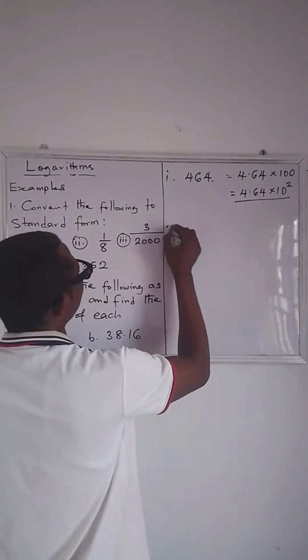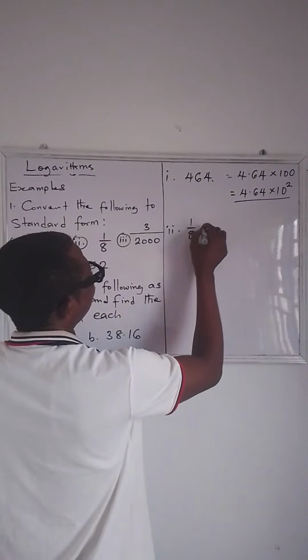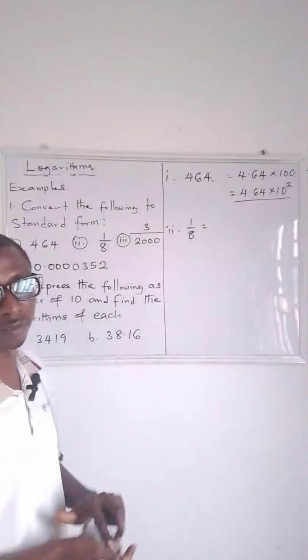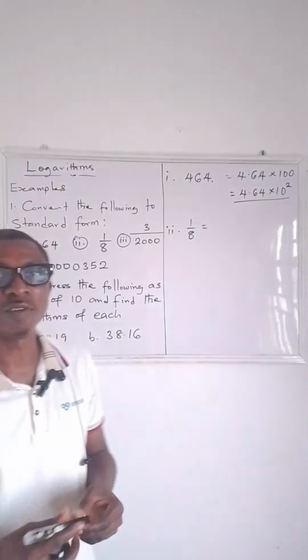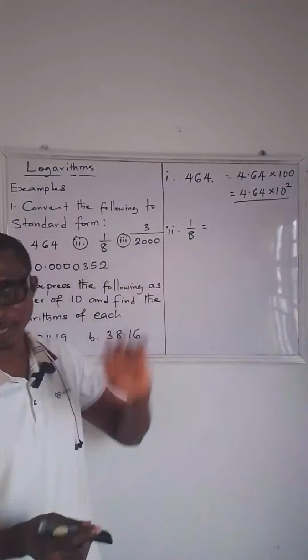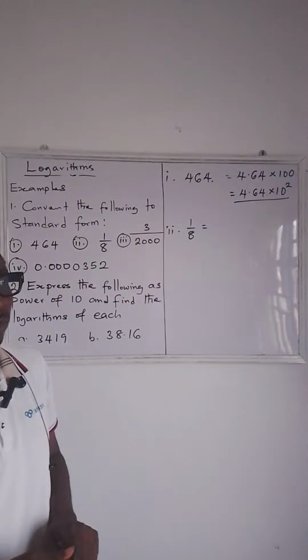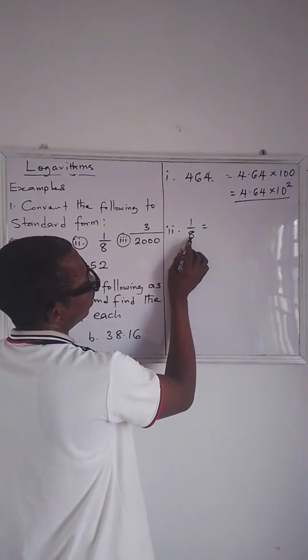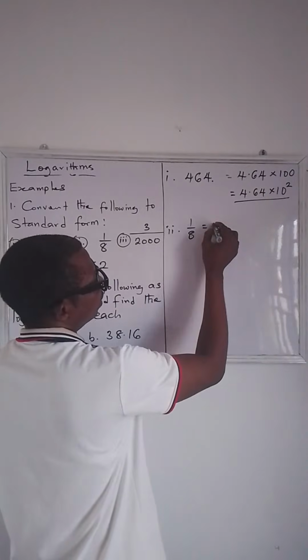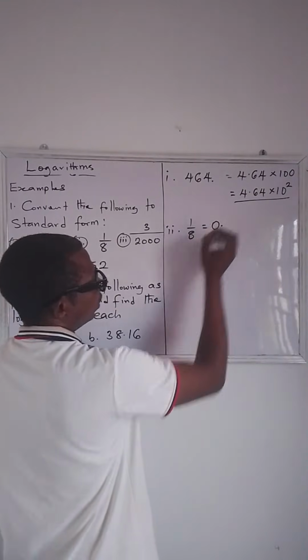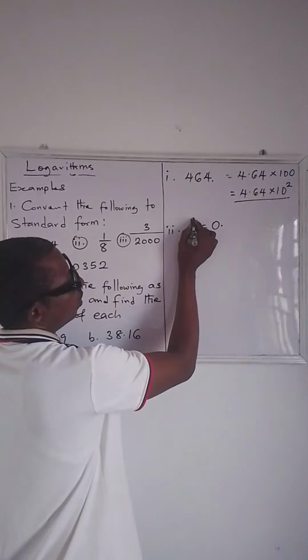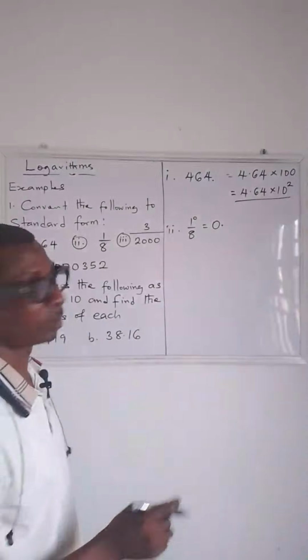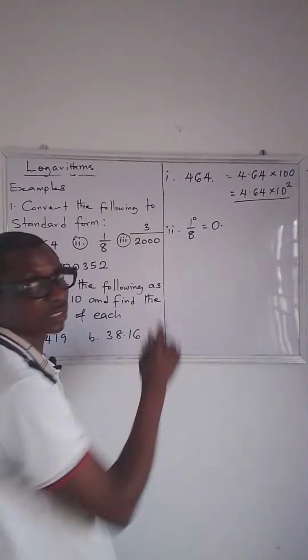We have 1/8. Now we want to convert this to standard form. The first thing is to convert this number to a decimal number. So how do we do that? You ask yourself, how many 8s are you going to see in 1? That is 0, so you put 0 point. Now the next thing is to add 0 to the 1 we have here. So this 1 becomes 10.